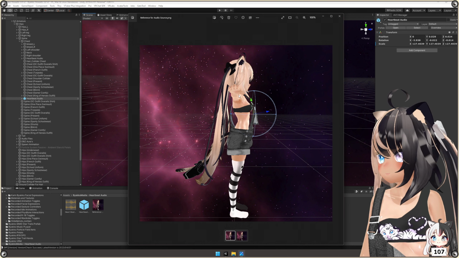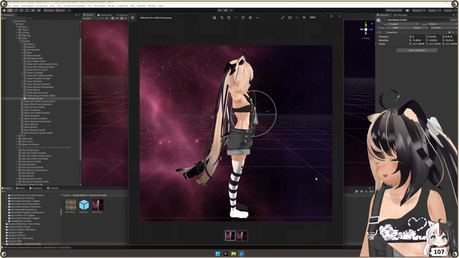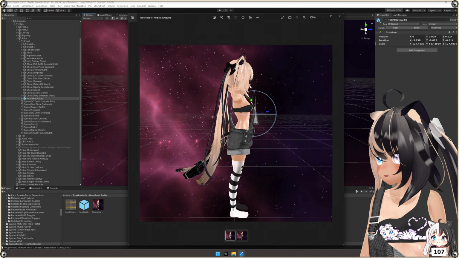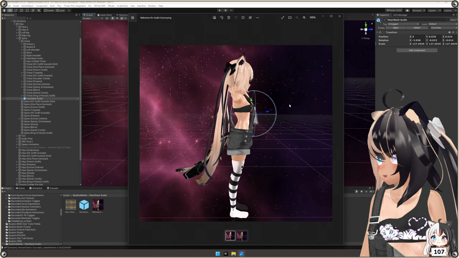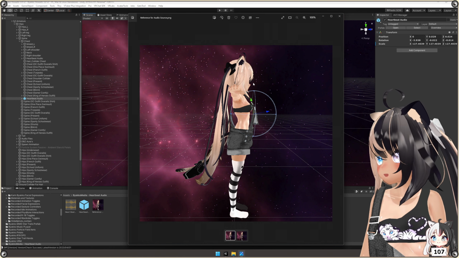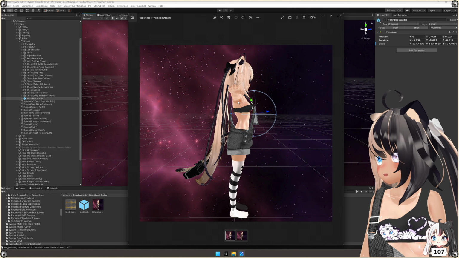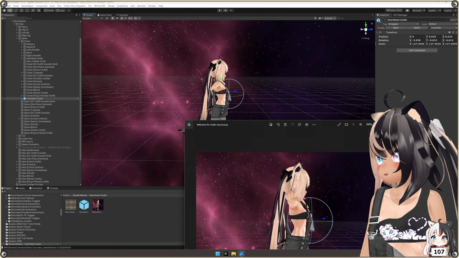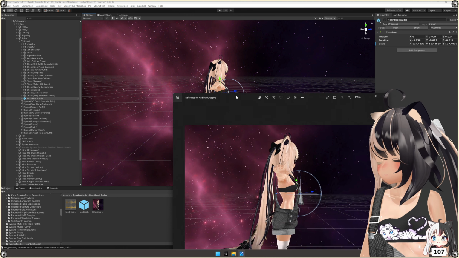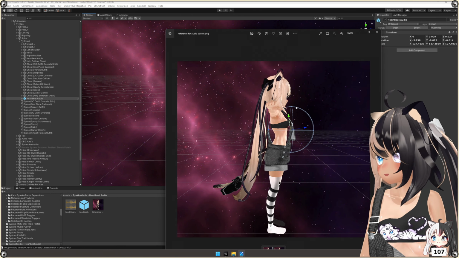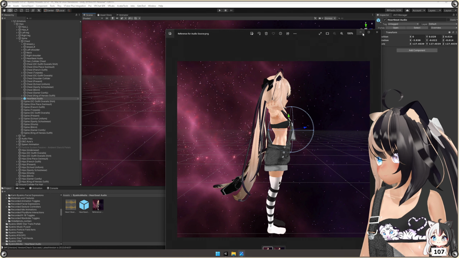You want to aim exactly for this sphere. This makes it so that people can actually lay their head on your chest and hear the heartbeat audio. If you make it any bigger than this, people will hear the heartbeat audio from places where they shouldn't be hearing it. If you do it too high, you're going to constantly hear the heartbeat yourself all the time. You don't want to do that either. So you want to make sure that you follow this reference as you scale the orb to your avatar. Once you feel like it's the same as the reference picture, you're now all done, and you can just upload your avatar right away.